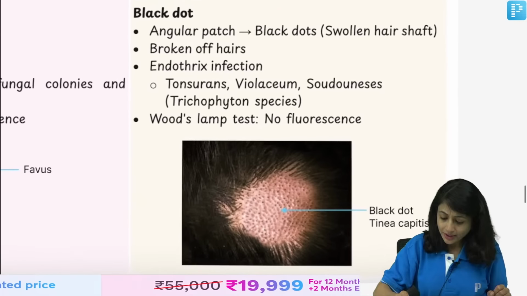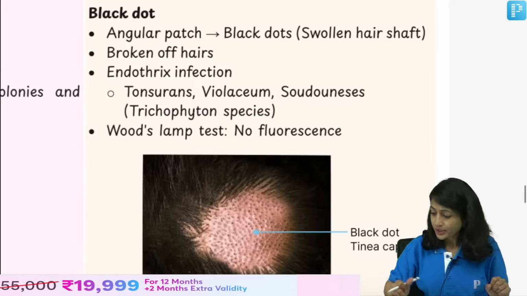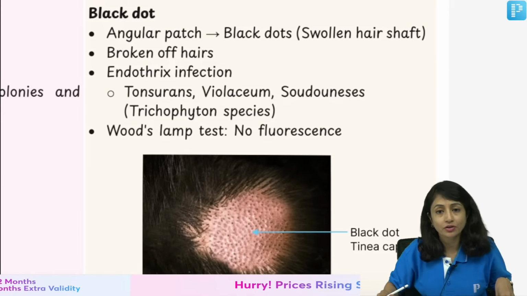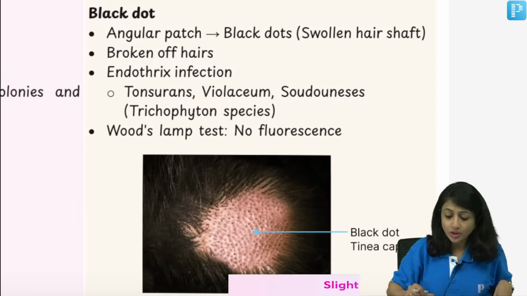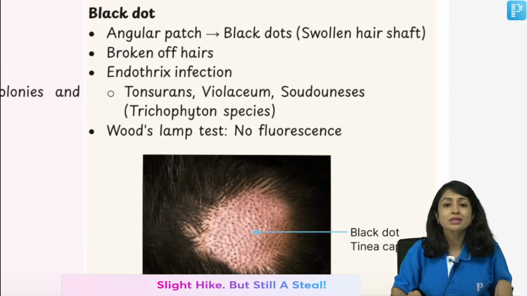Okay, next is black dot. Yes, you are right. If Tinea Capitis is secondary to Trichophyton, we usually prefer terbinafine. Good. Then the last type of Tinea Capitis is black dot.